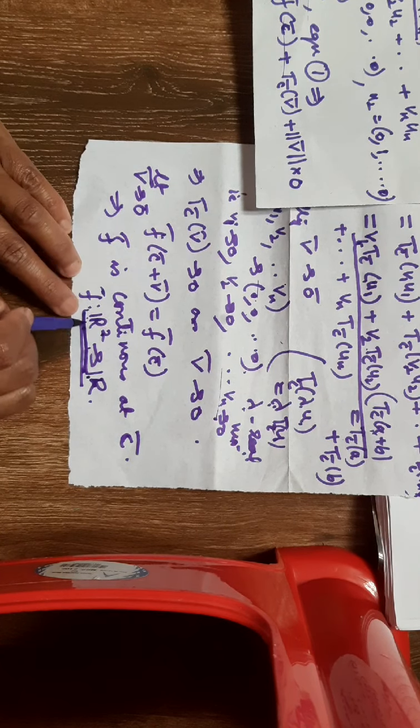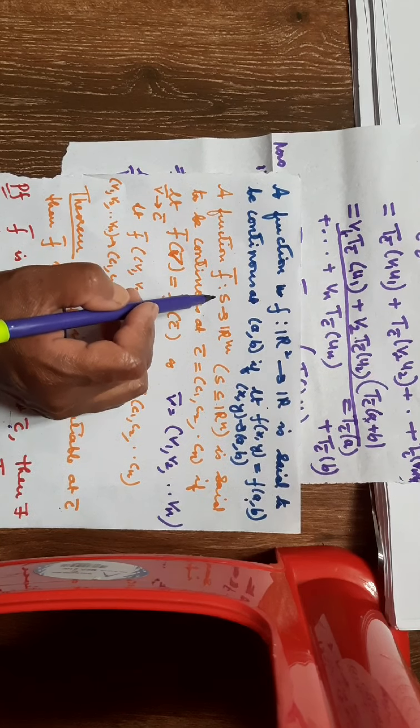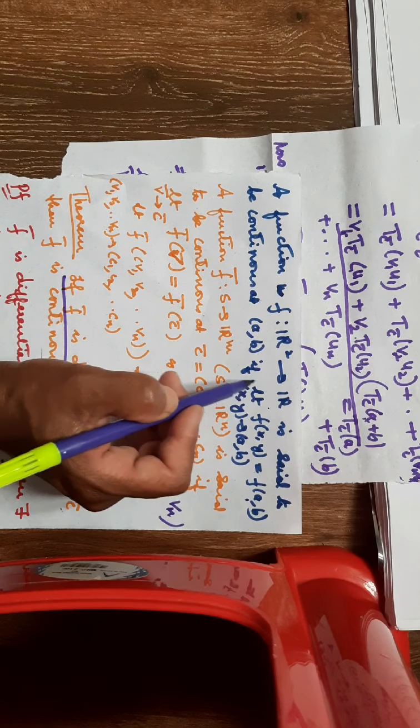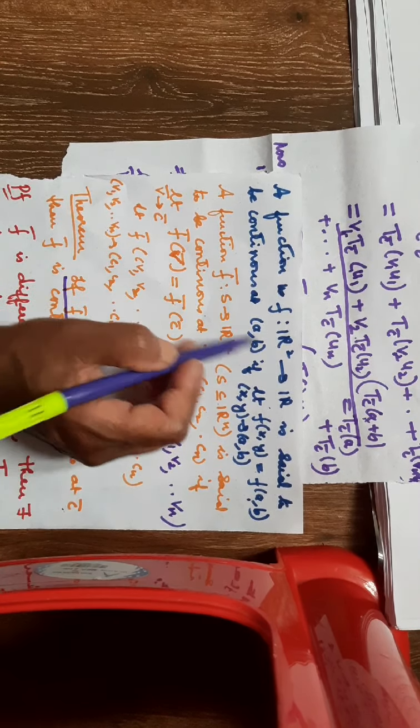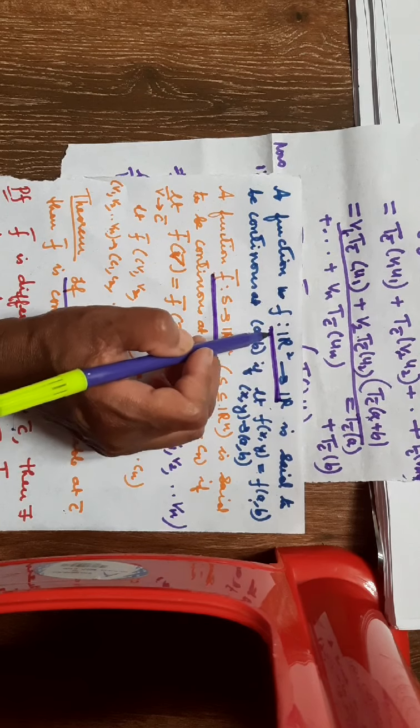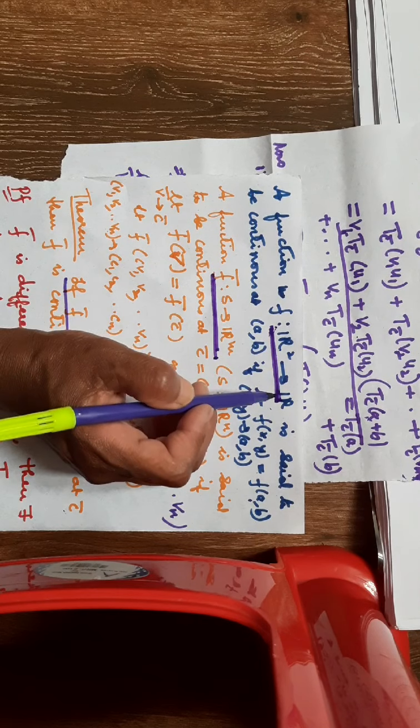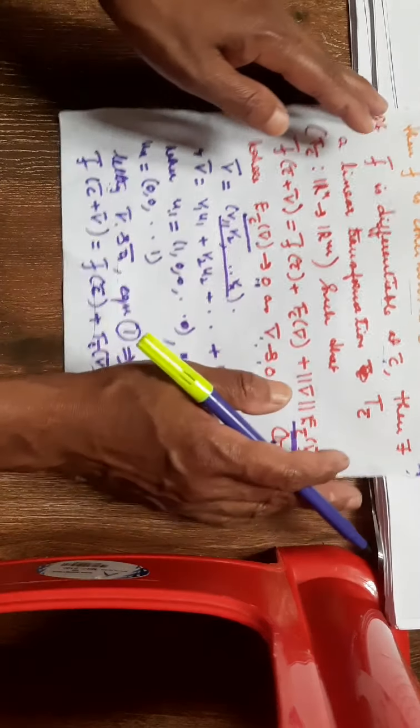But this result is always true: if f bar is differentiable at c bar, then f bar is continuous at c bar, where f bar is defined from R2 to R, or where f bar is defined from S to Rm. And the converse is always false for both cases. For the example, you can consider the one I have given for the case f defined from R2 to R. So please go through this explanation again. If it is not clear, please let me know.